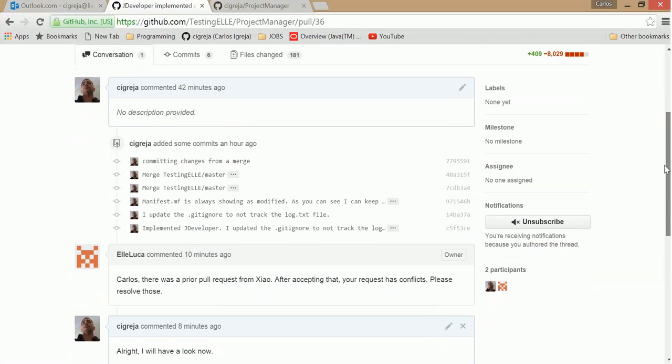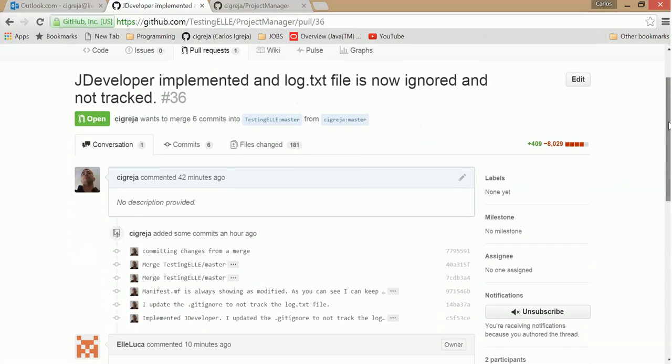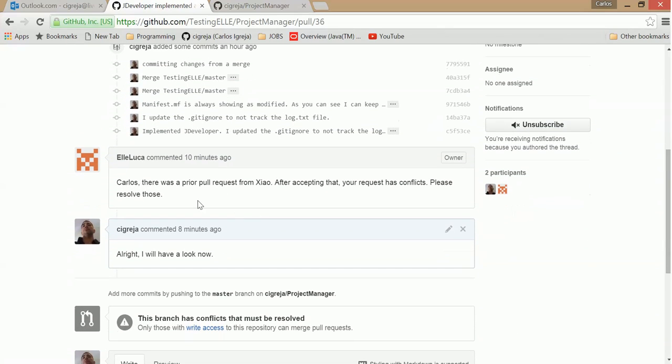So I'm looking down here. I did a pull request. It's open. And I come down here and I see that it says, Carlos, there was a prior pull request from another developer. After accepting that, your request has conflicts. Please resolve those.